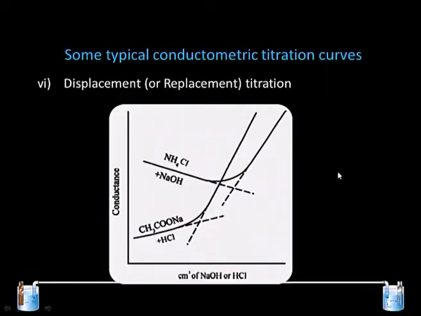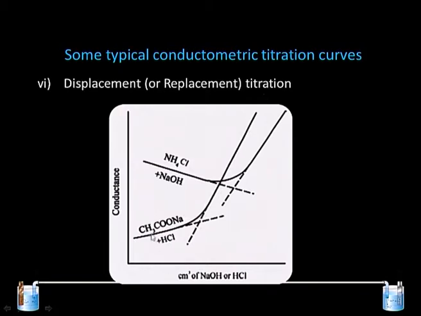One of the important conductivity titrations is the displacement titration, in which sodium acetate is taken and HCl is added. If you look at what happens to the conductance, you can see that there is an increase in conductance, and after reaching a certain point it increases further.